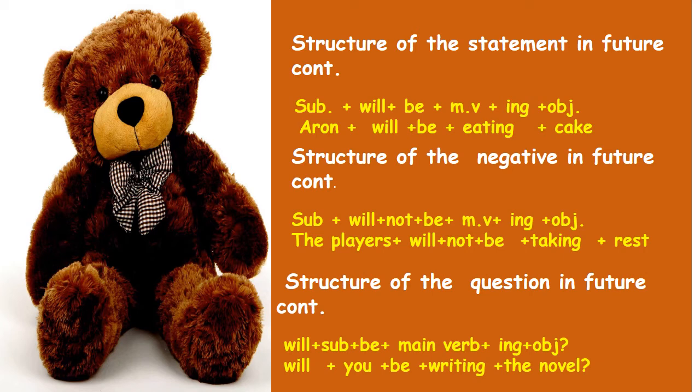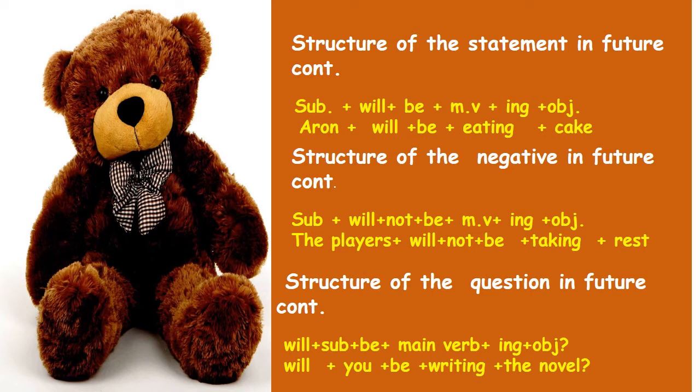The third one is structure for question in future continuous tense. Will plus subject plus be plus main verb plus ing plus object. Here the question starts with will. Will you be writing the novel? நீ ஒரு நாவல் எழுதி கொண்டிருப்பாயா? So the question starts with the will, then subject you. For continuous be plus main verb plus ing.